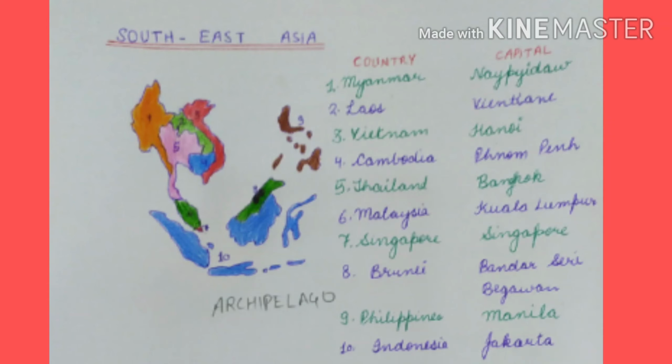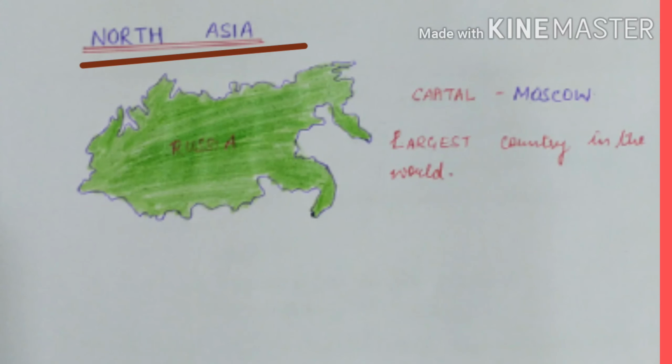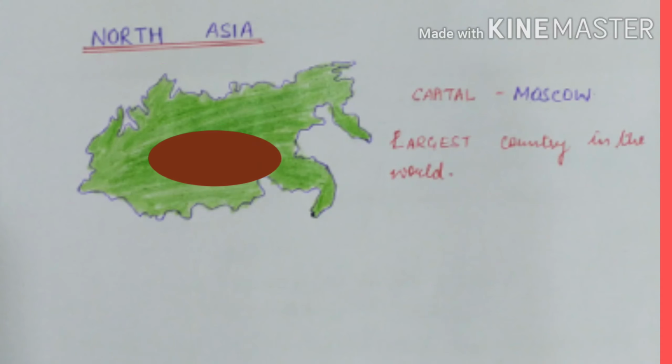Philippines and Indonesia are archipelagos. Archipelago refers to the combination of many islands. Next, have a look at North Asian region. The region has just one country, that is Russia, and its capital is Moscow. This is the largest country in the world.